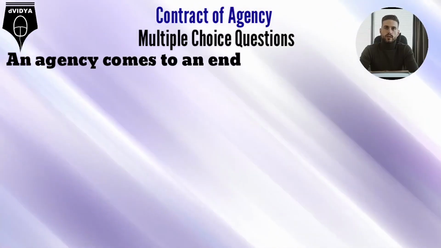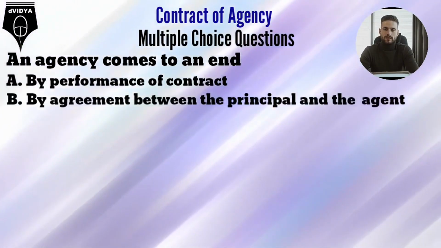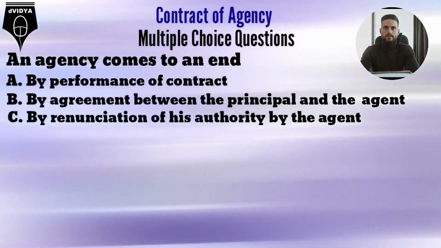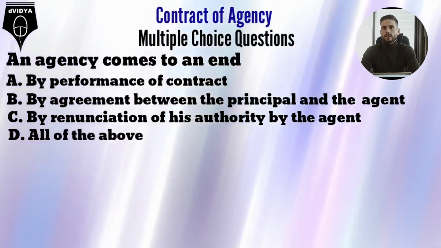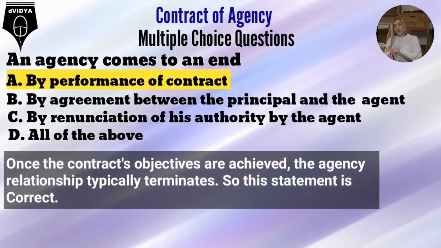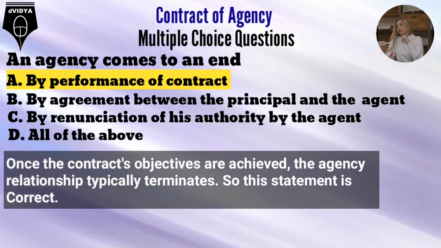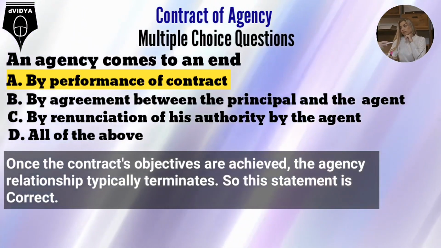An agency comes to an end: A. By performance of contract. B. By agreement between the principal and the agent. C. By renunciation of his authority by the agent. D. All of the above. Option A. By performance of contract. Once the contract's objectives are achieved, the agency relationship typically terminates. So this statement is correct.